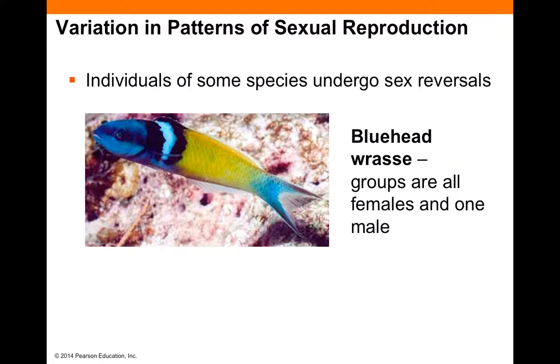Another pattern that you may not be familiar with is sex reversal. Some animals can change sex. Some go from male to female, and some change the opposite way. And it depends on the species of animal. For example, in a species of fish called the bluehead wrasse, the groups are made up of all females and one male. When the male dies, the largest female assumes the role of the male and is able to produce sperm.